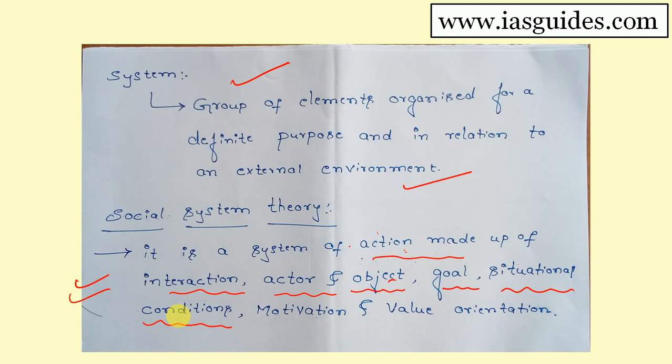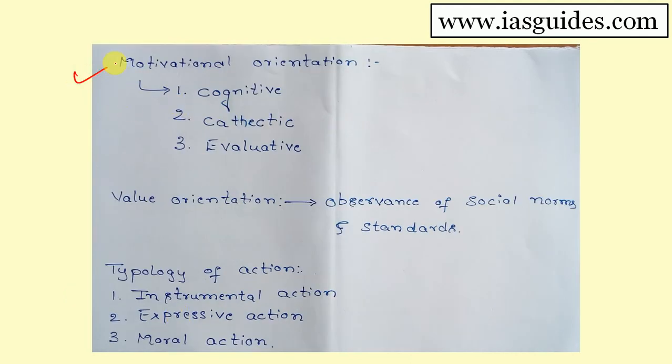And when it comes to the motivational orientation of an actor, Talcott Parsons says there are three motivational orientations for an actor. According to him, the first motivational orientation is cognitive orientation. Cognitive orientation means it's an actor's perception. That is what is known as cognitive orientation.